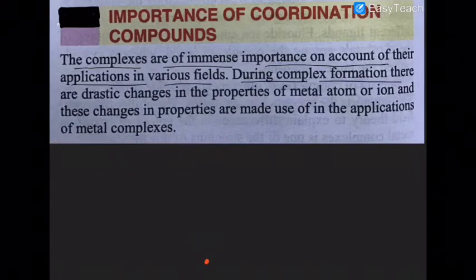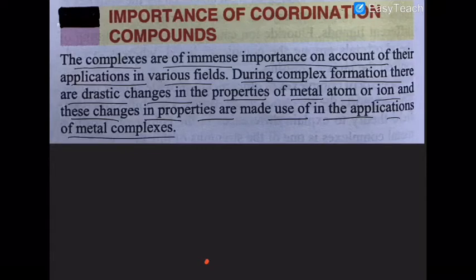During complex formation, there are drastic changes in the properties of the metal ion or ions, and these changes in properties are made use of in the application of the metal complexes.